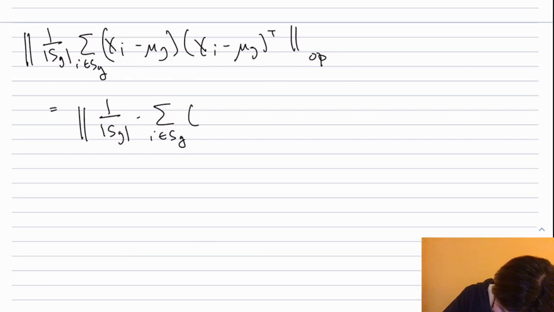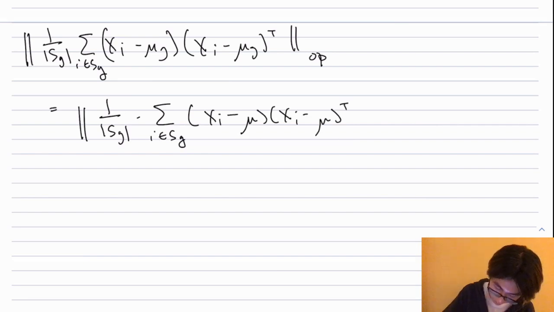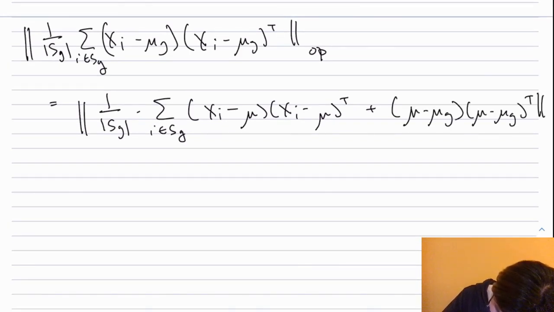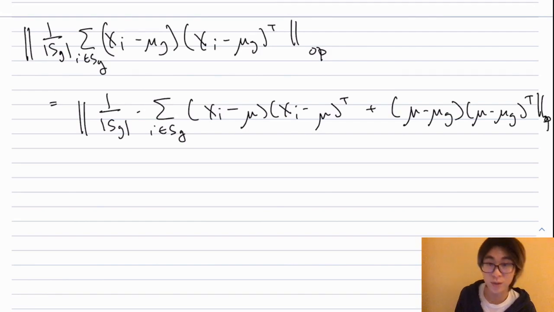So I'll just forcibly replace this with mu. And if you do the computation, because mu sub good is the empirical mean of the Xi, this just becomes the following. I just add this rank 1 term, mu minus mu sub good times mu minus mu sub good transpose.